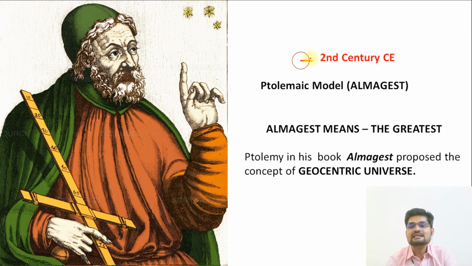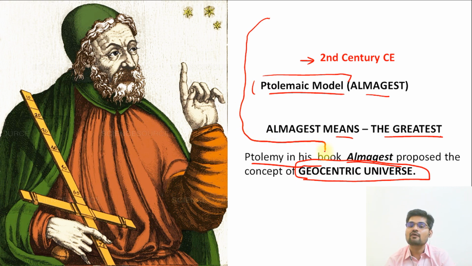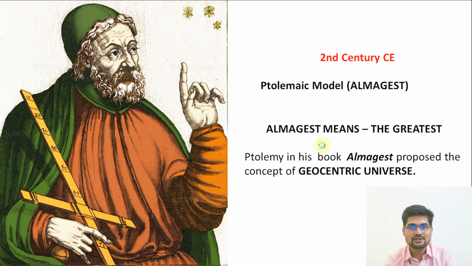Further, in the 2nd century, the Roman scholar Ptolemy, in his work Almagest, that is the Ptolemaic model, proposed this concept of a geocentric universe. Almagest basically means the greatest, so it was the greatest work talking about astronomy. The concept was coming right from Anaximander, but gradually, in the form of geocentrism, the final geocentric theory was developed by Ptolemy. So that is important here.